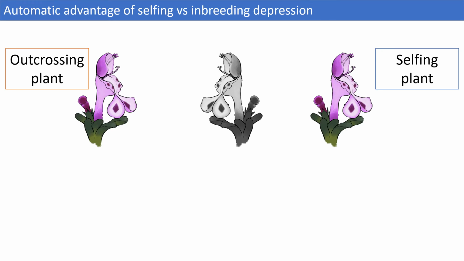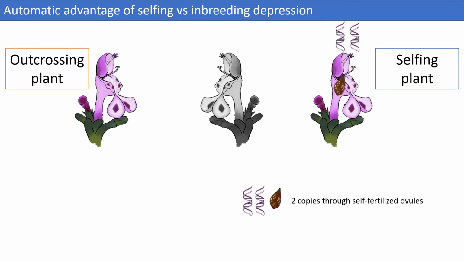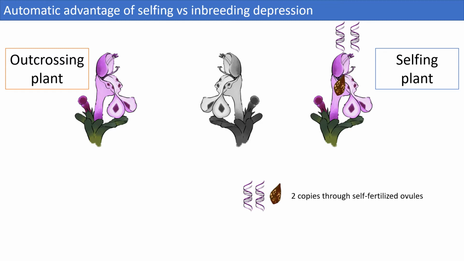Being able to self-pollinate presents a big advantage for plant fitness because self-pollination is more efficient in spreading the genes of an individual. Because self-pollinating individuals use their own pollen to fertilize their own ovules, the offspring they produce will inherit two gene copies of the parent, which acts as pollen donor and pollen receiver.